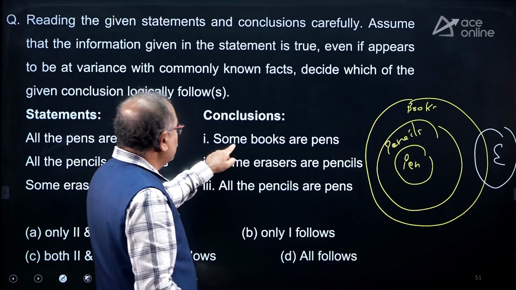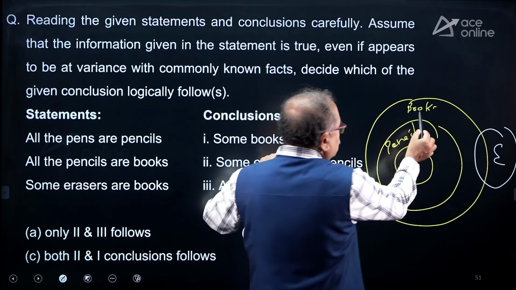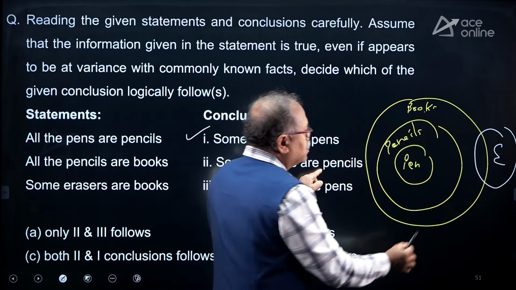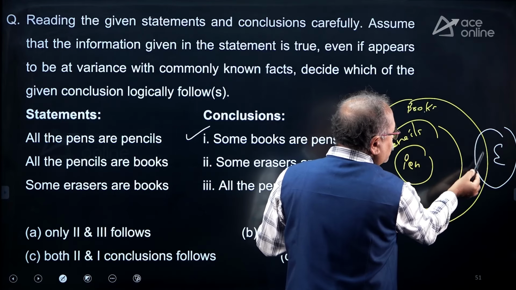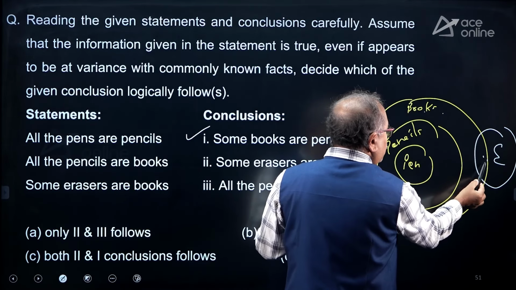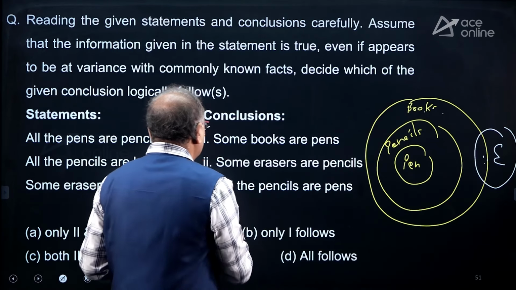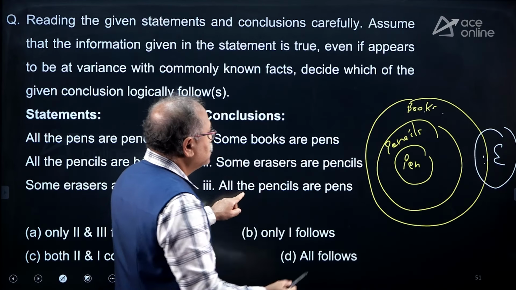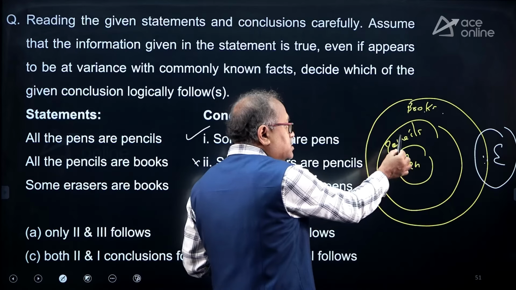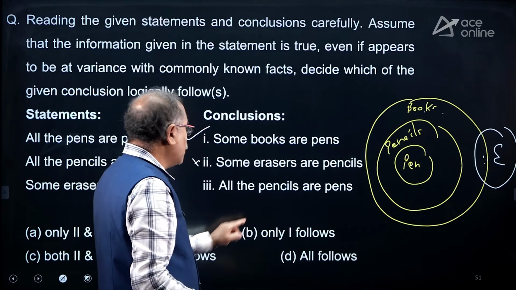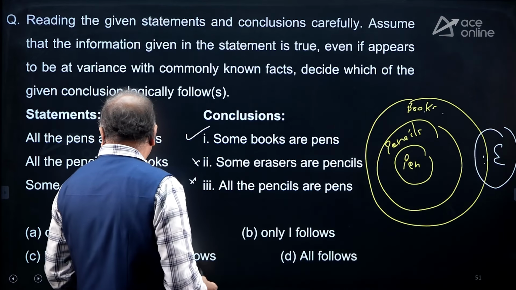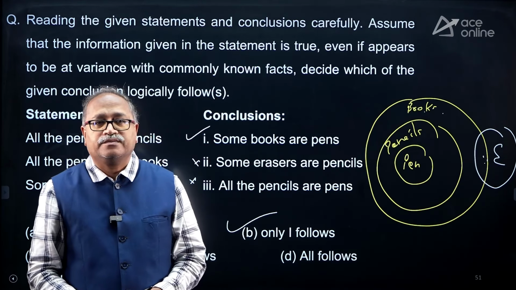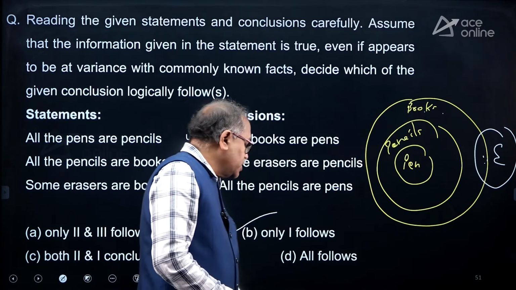Let's come to the conclusion here. Some books are pens. That's right. Some erasers are pencils? I don't know. I only know some books are erasers, some erasers are books. But eraser and pencil, I don't know the relation. So do not consider this. All the pencils are pens? No, all pens are pencils, but it is saying all pencils are pens. So no. So it's only one follows. Only one, option B. Hope you are understanding, my dear friend.